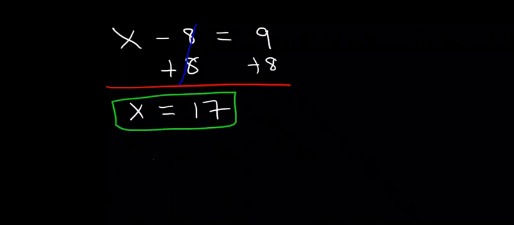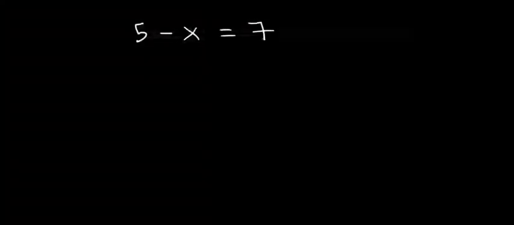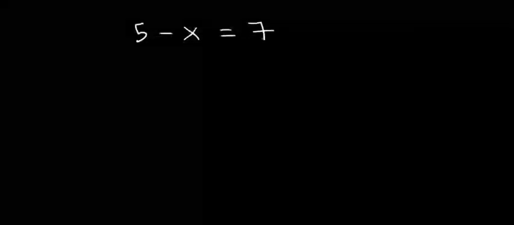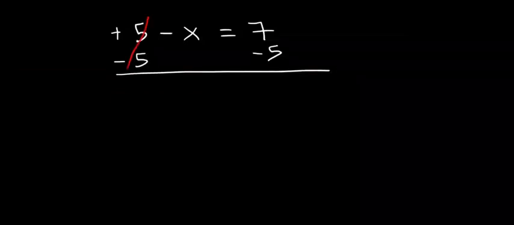Okay. Now we'll take another example. 5 minus x equal to 7. Now what do you do? Remember, there is a positive sign in front of the 5 that you can see. So subtract 5 from both sides, okay? The 5 cancels 5, gone. 7 minus 5 is 2. Bring down the negative x.